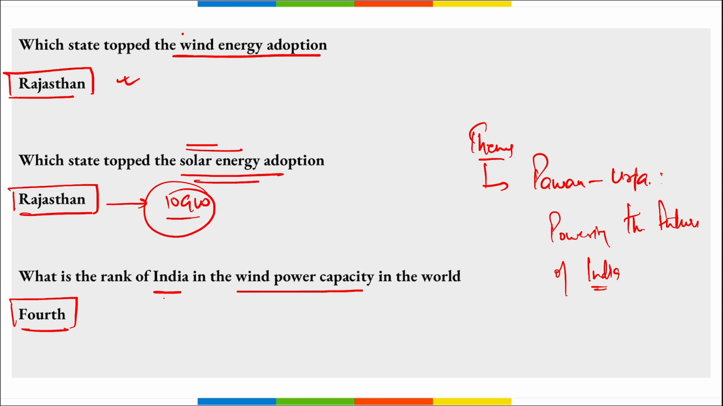Next thing, remember, if we are talking about which state has achieved the highest wind capacity through open access, it is Gujarat. But if we are talking generally about wind energy adoption, it is your Rajasthan. Correct? Next, here one more thing, remember, at present the onshore wind potential of India is 1164 gigawatt of energy.